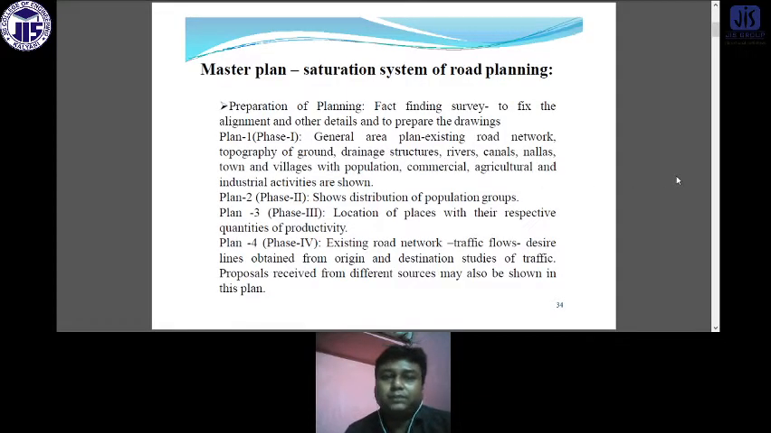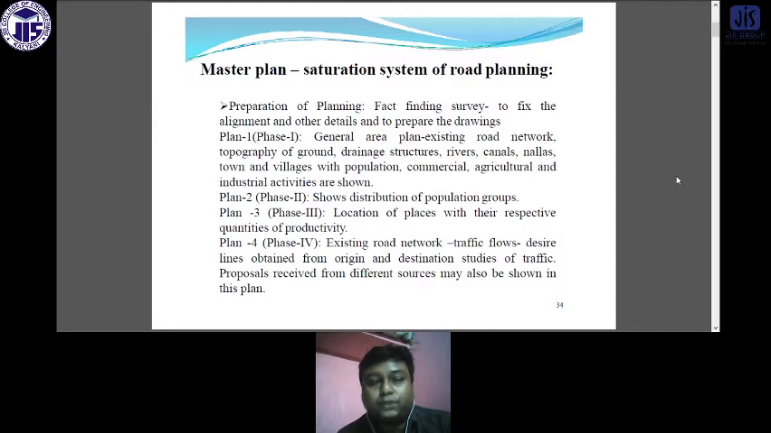So what is the master plan? Before going to know the saturation point, we should know what the saturation system is. Before going to the saturation system, we should have knowledge about the master plan. So what is the master plan? It is the preparation of planning. As I said in previous classes, transportation planning is one of the important segments we need to discuss. The fact-finding survey fixes the alignment and other details so that the drawing can be prepared. Actually, these are the phases or components related to your master plan.